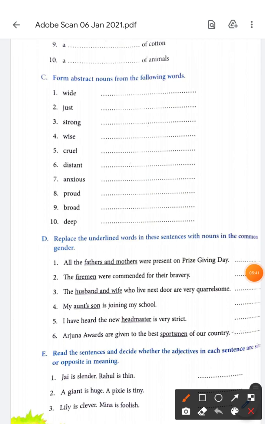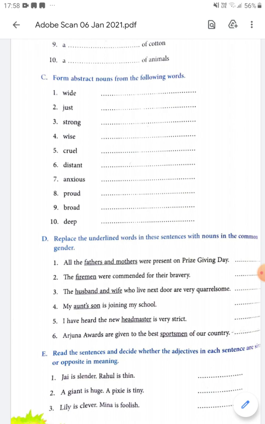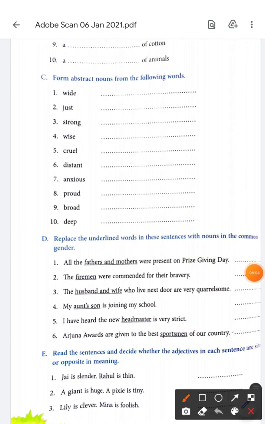A dash of cotton. What do we call cotton? There is a lot of cotton. We make round things with it. It's called bale. A bale of cotton. A dash of animals. Menagerie. We call it. Spelling is wrong. I'll just do it again. Wait. A menagerie of animals. MENAGERIE.